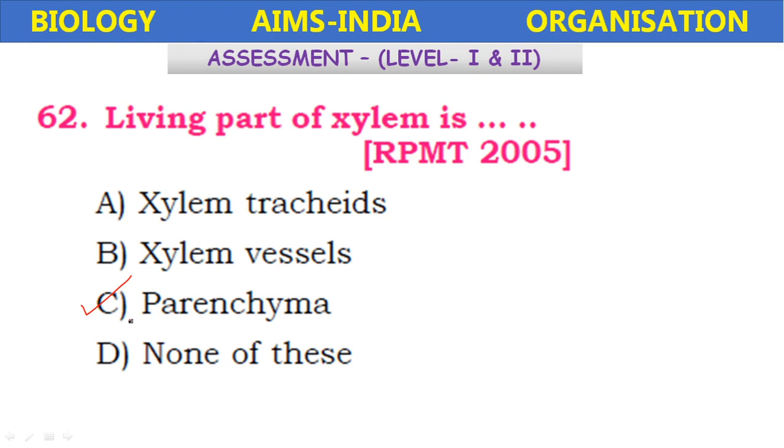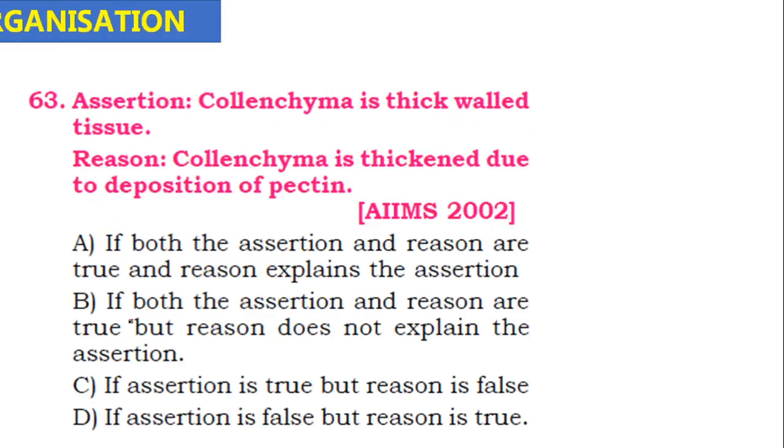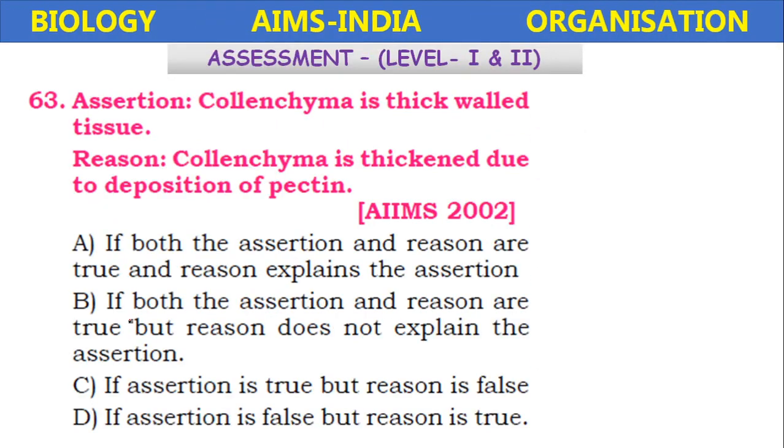Rajasthan PMT. So assertion and reasoning type question. So assertion is collenchyma is thick walled tissue. The reason is collenchyma is thickened due to deposition of pectin. Okay, it's 100% true.